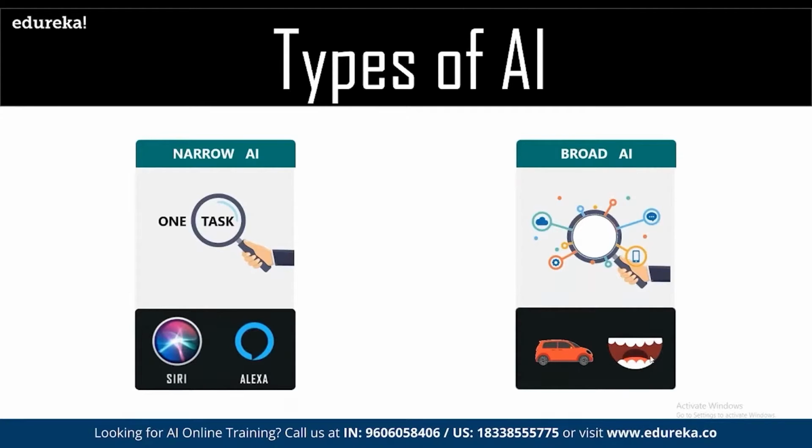Same way our human brain. There may be multiple data pointers coming in terms of vision, smell, in terms of the entire input given using different sources. So if we have different sources of data coming in, then that is termed as broad AI. If we have only a single input and a single output, then that can be a part of narrow AI.